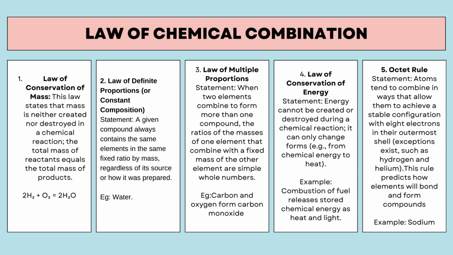5. Octet rule. Law of conservation of mass states that mass is neither created nor destroyed in a chemical reaction. The total mass of reactants equals the total mass of products. Law of definite proportions, or constant composition, states that a given compound always contains the same elements in the same fixed ratio by mass, regardless of its source or how it was prepared.